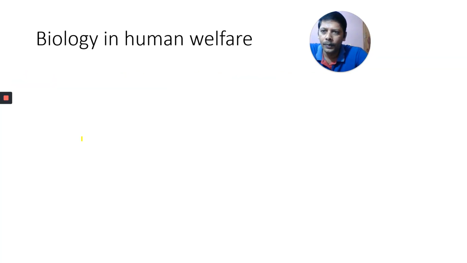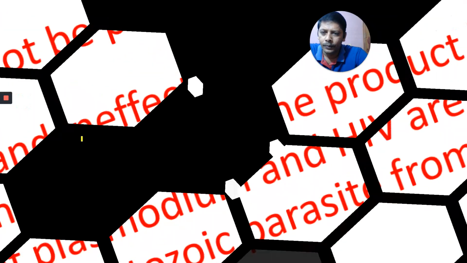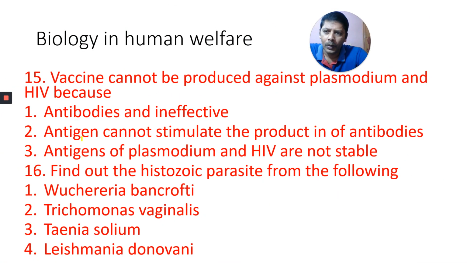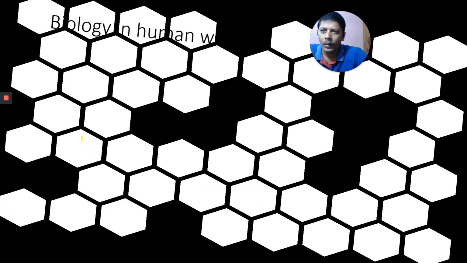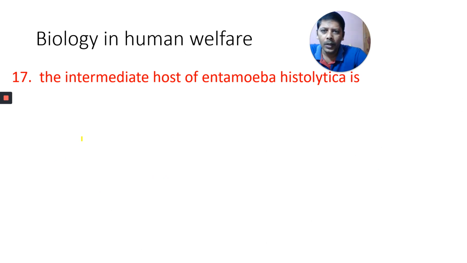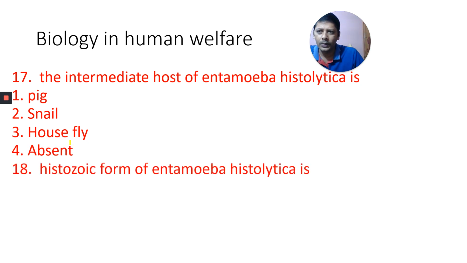Next, the 17th one. The intermediate host of Entamoeba histolytica is pig, snail, housefly, or absent. You have to find the intermediate host.